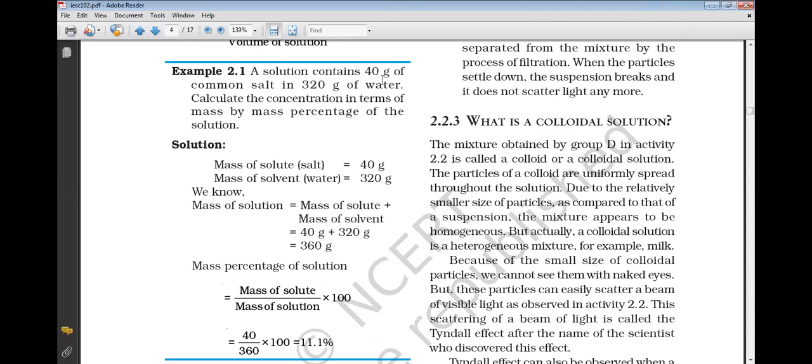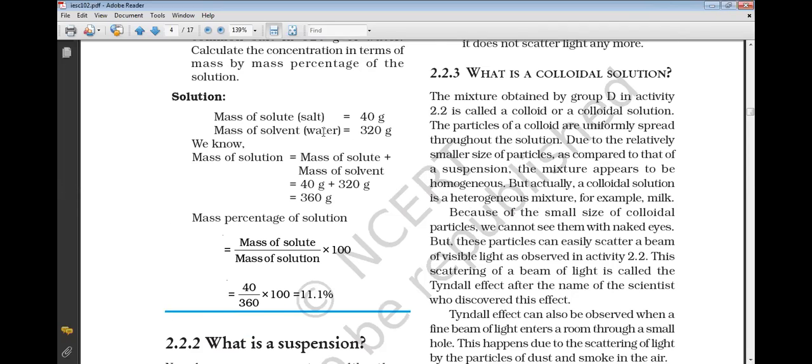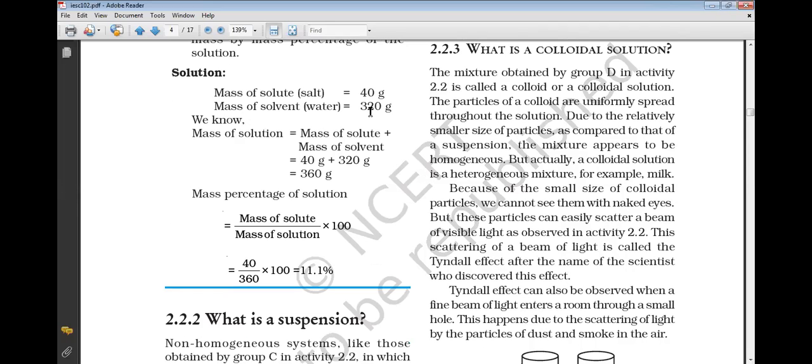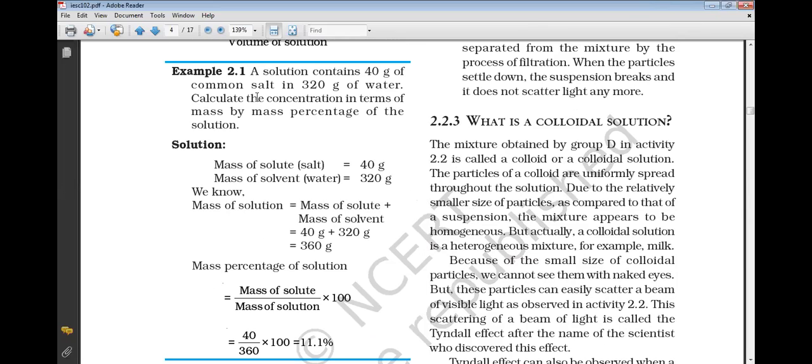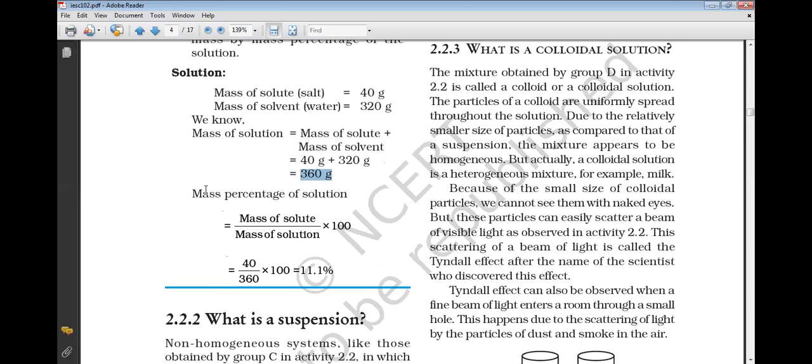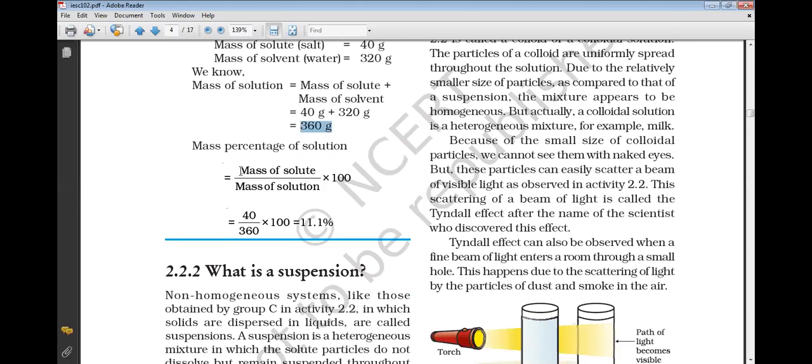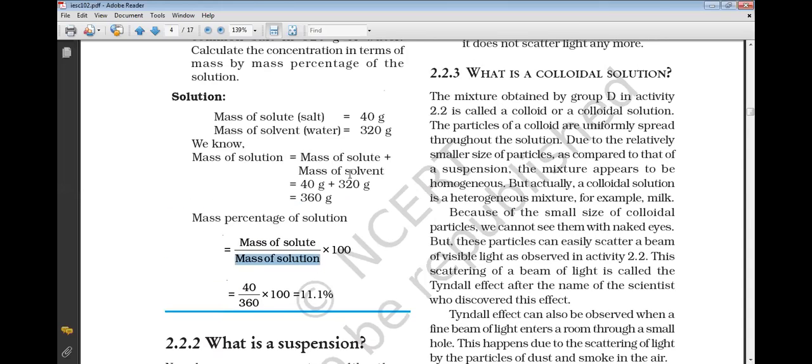Example: a solution contains 40 gram of common salt in 320 grams of water. Its mass percentage of concentration was to be found. First of all, mass of solute was 40 gram, mass of solvent was 320 gram, and mass of solution, that means 320 plus 40, comes to 360 gram. So what is the mass percentage of the solution? Mass of solute divided by mass of solution. So this was all we studied.